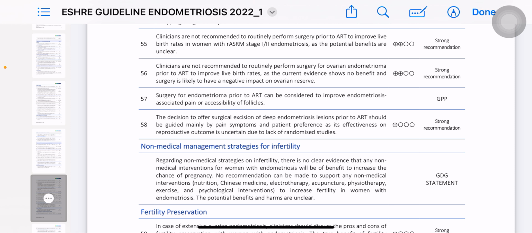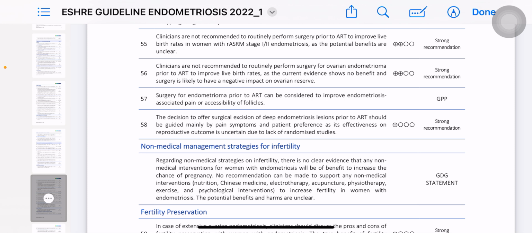on ovarian reserve. Okay. So this point is also very important as we have to discuss that before ART, if you are doing IVF ICSI, if there is endometrioma, you have not to remove it because it has a negative impact on ovarian reserve, ठीक है। But surgery for endometrioma prior to ART can be considered to improve endometriosis associated pain or accessibility of follicles. But they कहते हैं कि आप consider कर सकते हैं, ठीक है।